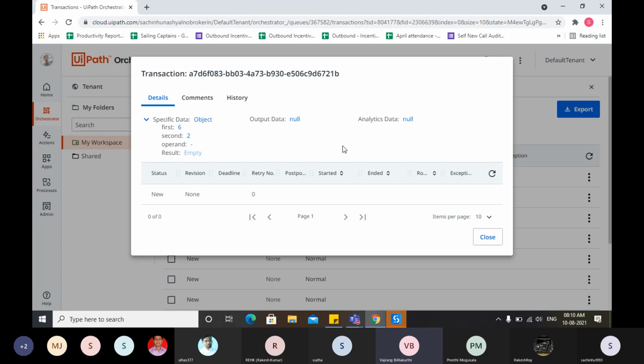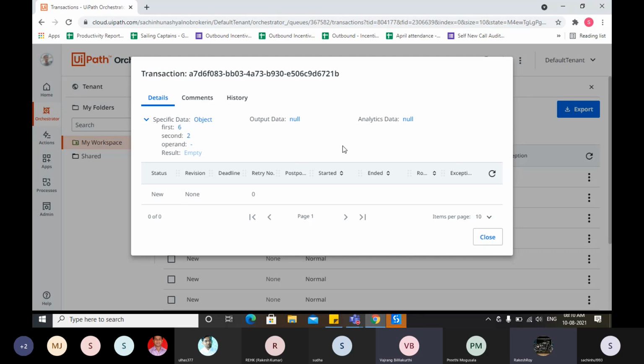Why don't we need that particular item result? Because here we have a different input file where we have stored the data. So we are working on the Excel.